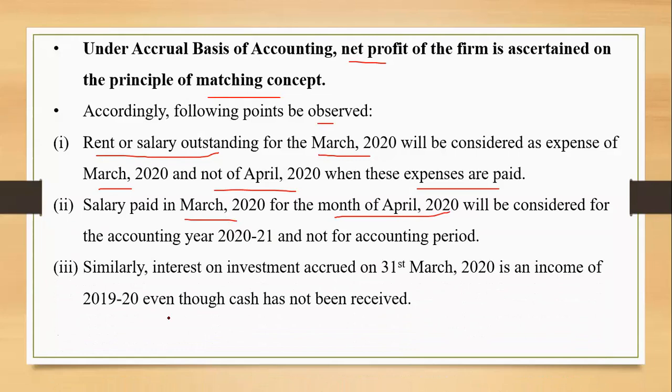Similarly, interest on investments. You talk about the income side as well. Here there were two expenses, so let's talk about incomes. Interest on investments accrued on 31st March 2020 will be considered as an income of 2019-20, even though cash has not been received, or even if it is received in the month of April or May, we will not consider it the income of that particular accounting year. The 2021 income will not come; that will be of 2019-20 only.